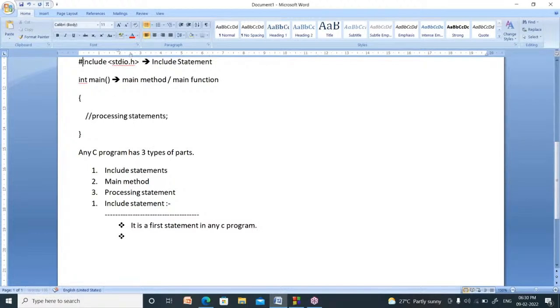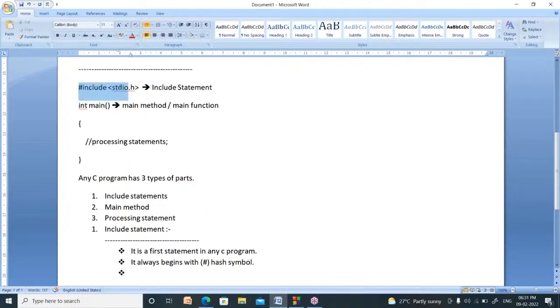It always begins with this symbol. The name of this symbol is hash.